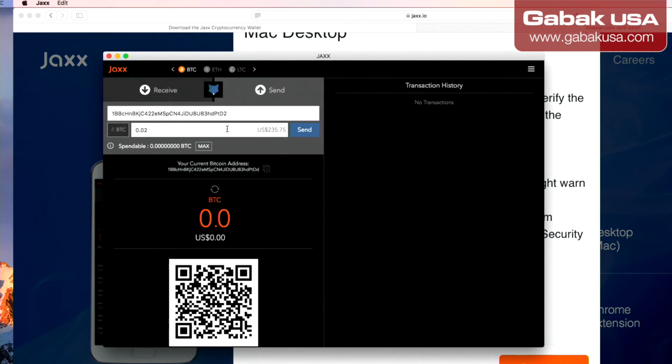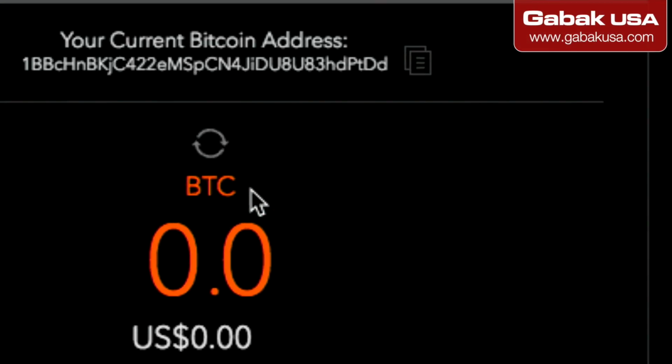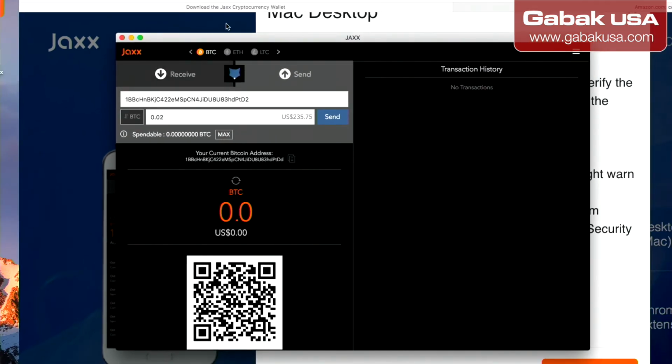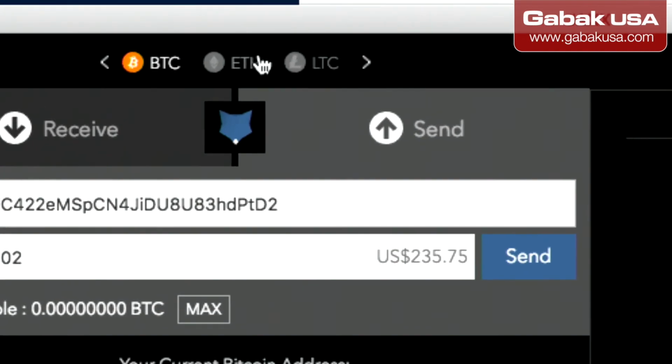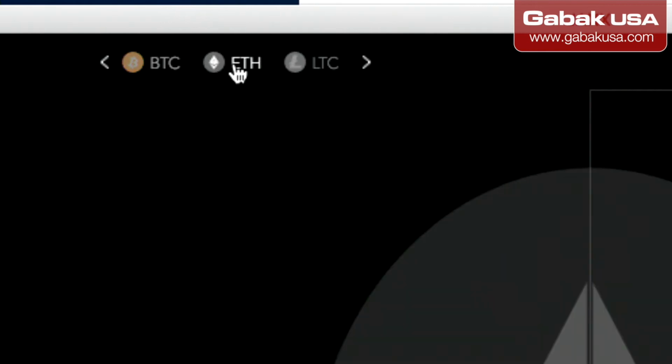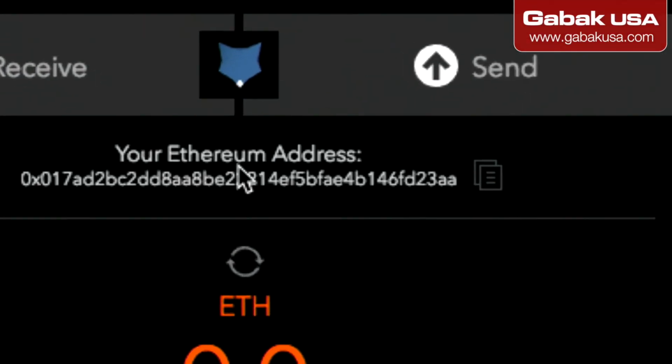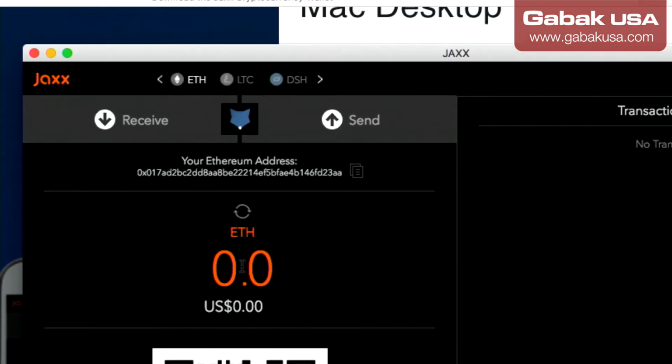And if you're wondering what wallet I'm using right now, as you can see here, it says BTC. BTC means Bitcoin, so that is very important. Let's say that you want Ethereum. Each one of them has its own shortcut, if you want to say it like that. If you click here where it says Ethereum, you will have your Ethereum address. Here it says Ethereum address. Make sure it has the shortcut. Here is ETH.